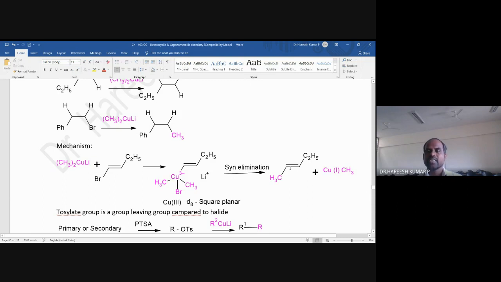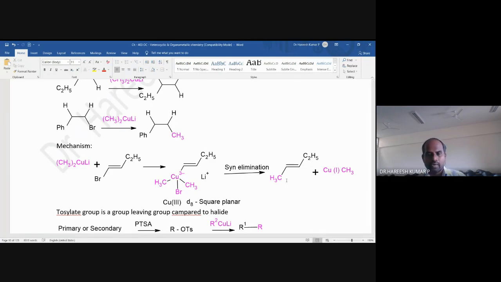So here there is a trans, and this is also a trans. Whatever stereochemistry is present in the substrate is retained in the product. So that's called retention of configuration.